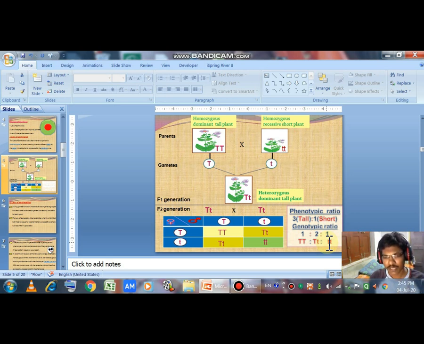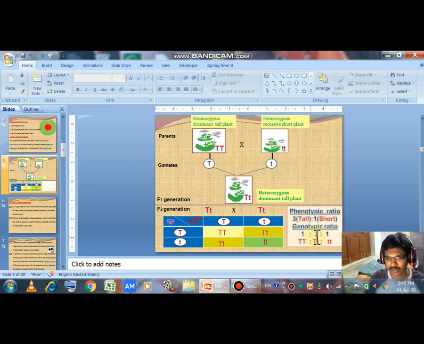So in the monohybrid cross, the phenotypic ratio is 3:1 according to Mendel. And capital T capital T is 1, capital T small t is 2, and small t small t is 1.